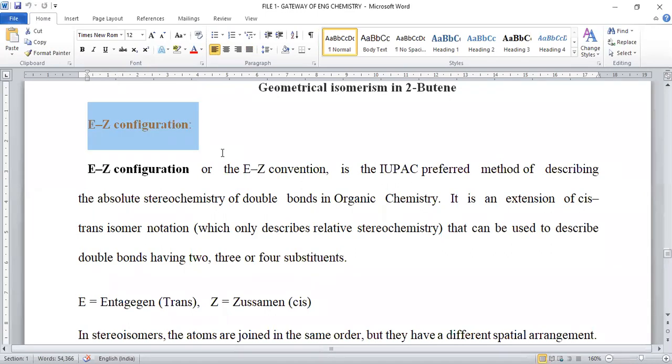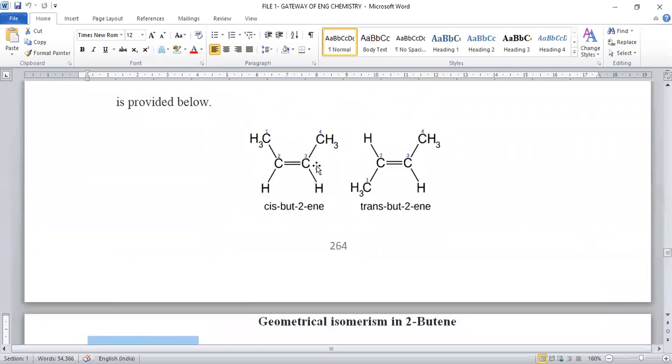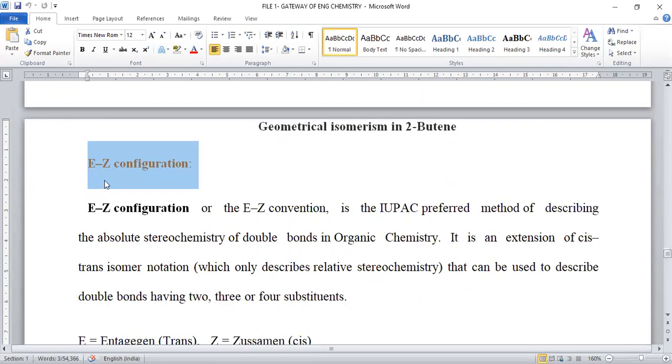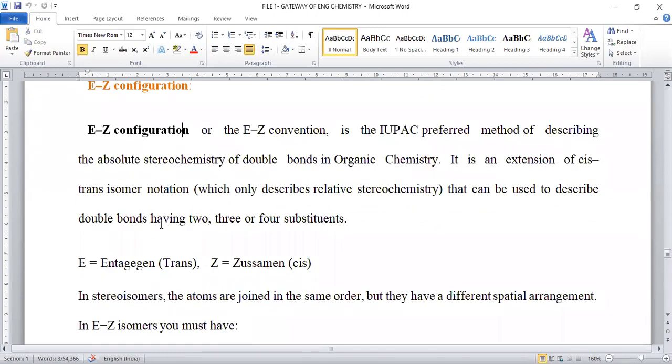What is the requirement of EZ isomerism? If the carbon-carbon double bond is surrounded by four different functional groups, we have to prefer this new configuration assigning method called EZ isomerism. EZ isomerism is applicable to compounds where different functional groups are present around the olefinic double bond.